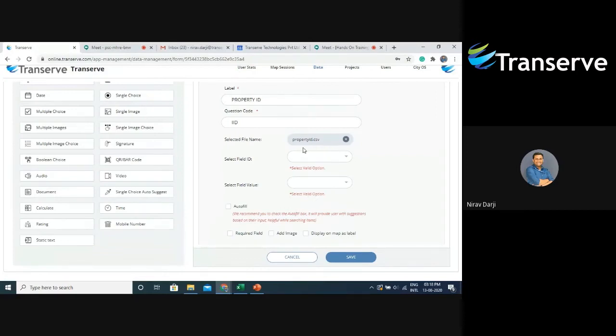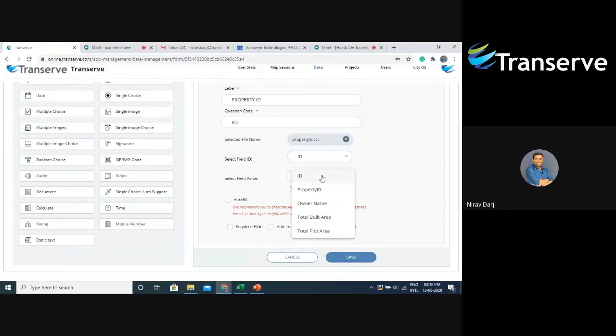Now that I've uploaded my CSV, which I've just shown you, I will select the field ID. This field ID can be anything. This is just for reference. So I'll select the column ID, that is my serialized ID. Then I'll select the field value. For the field value, I will select property ID.